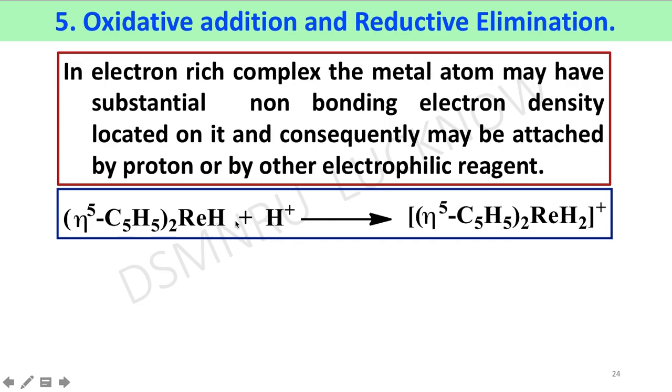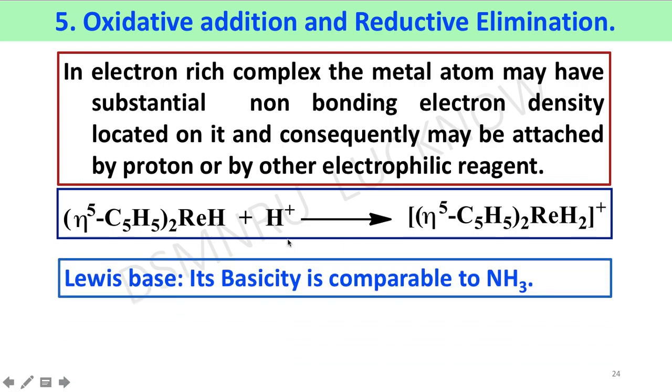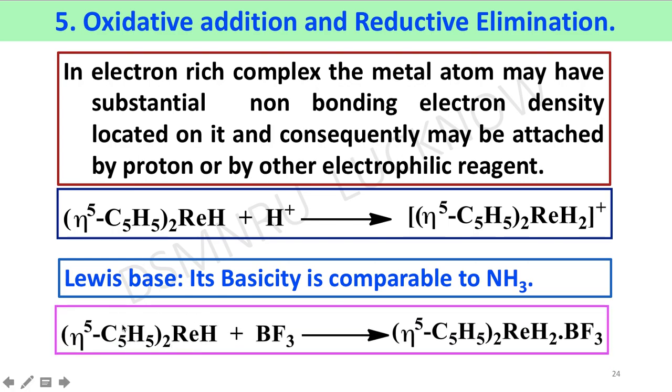Similarly, as you all know, ammonia can react with acid to afford an ammonium ion, achieving positive charge like this rhenium complex. One more example is where a rhenium hydride complex is coordinated to an electron deficient molecule like BF3. Here you can see this rhenium molecule donated electrons to this BF3 molecule to form a complex.